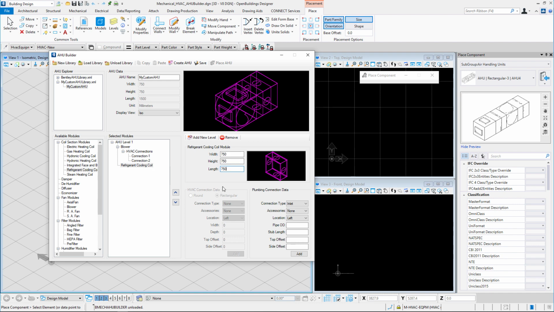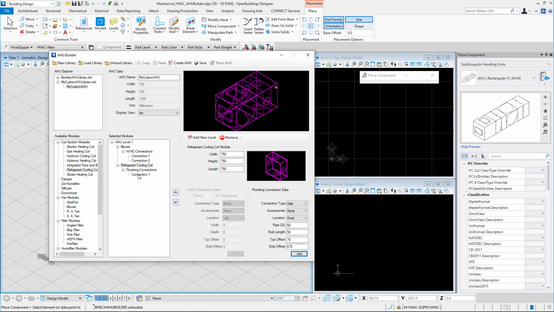So this connection is an inlet type connection. We need no accessories for this one. The location is front, the pipe OD is 50, the stub length is also 50, the top offset is 75 and the side offset is 675. We click on Add and the new connection is added to the cooling coil module.